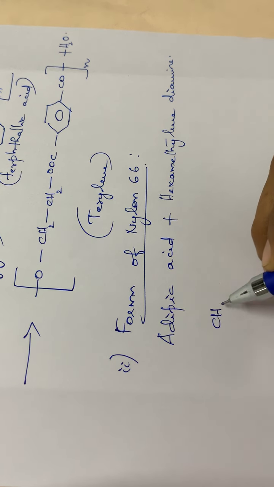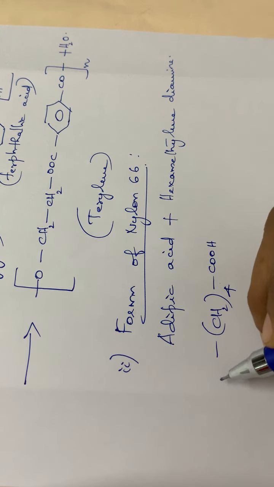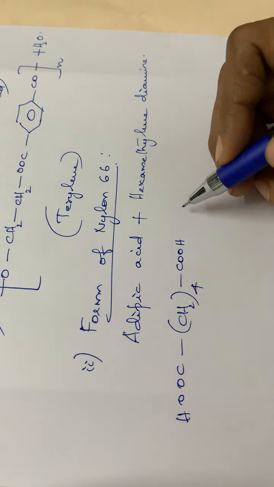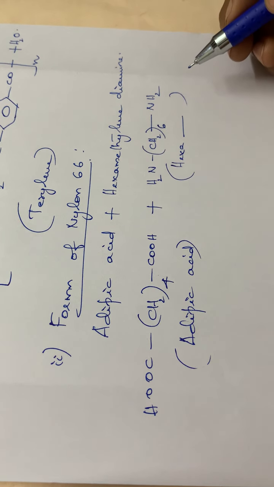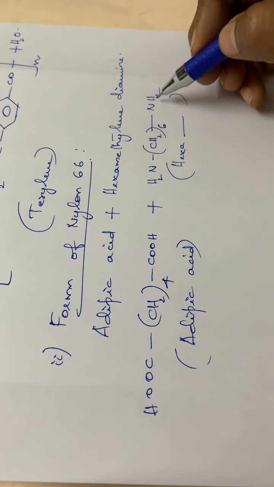Adipic acid means CH2 four times, COOH, COOH. This is adipic acid plus hexamethylene diamine. Hexamethylene means it will be having 6 CH2 groups, CH2 six times. Then diamine, NH2, here also NH2. So this is adipic acid and hexamethylene diamine. You should write the name also. Hexamethylene means 6 methylene groups, then diamine, 2 NH2 groups.